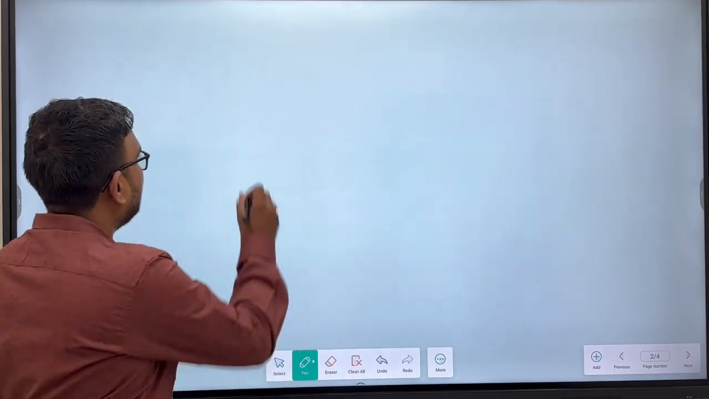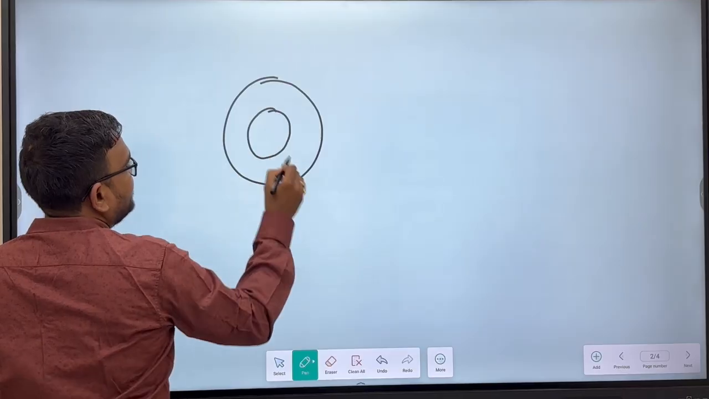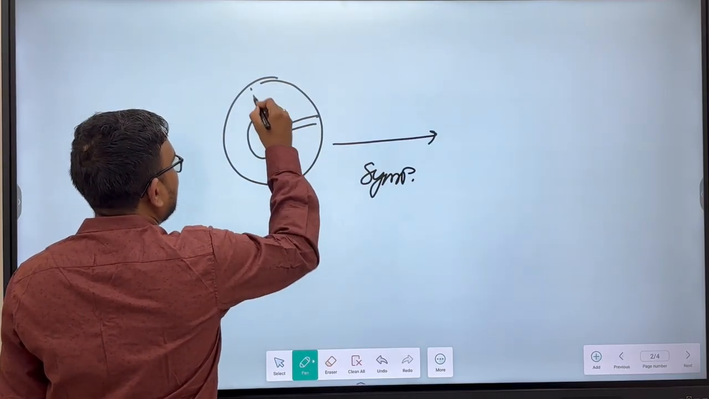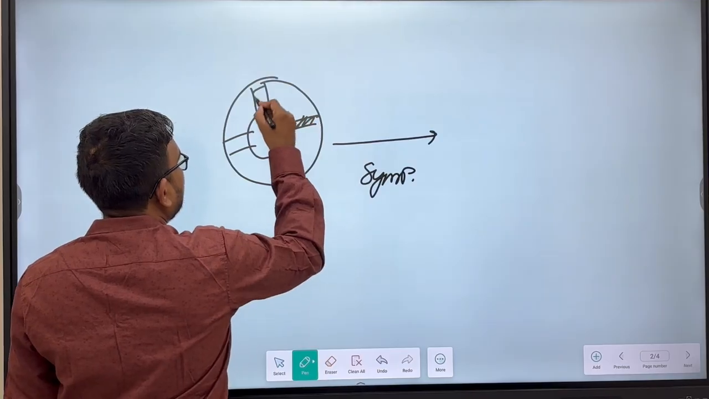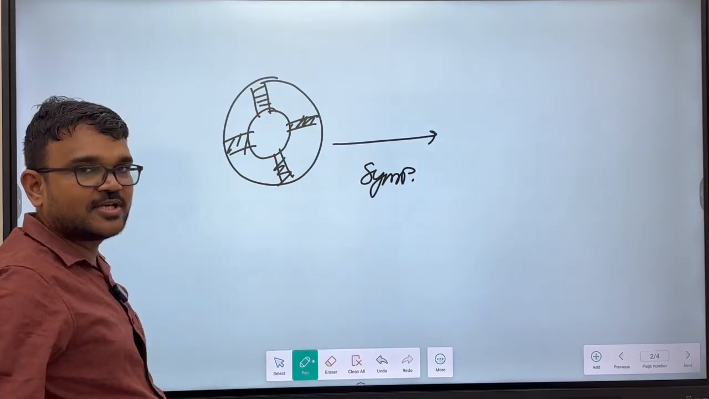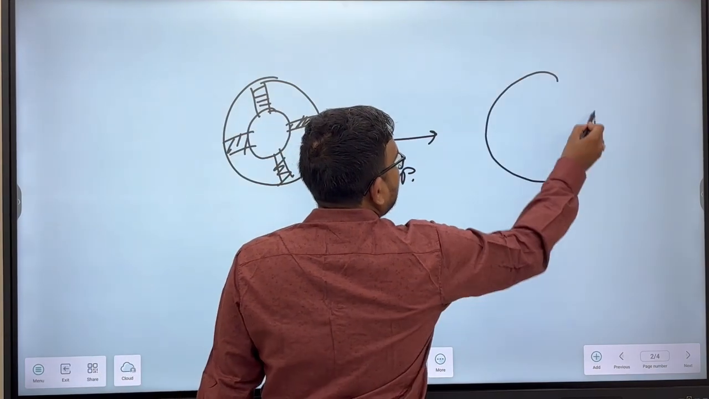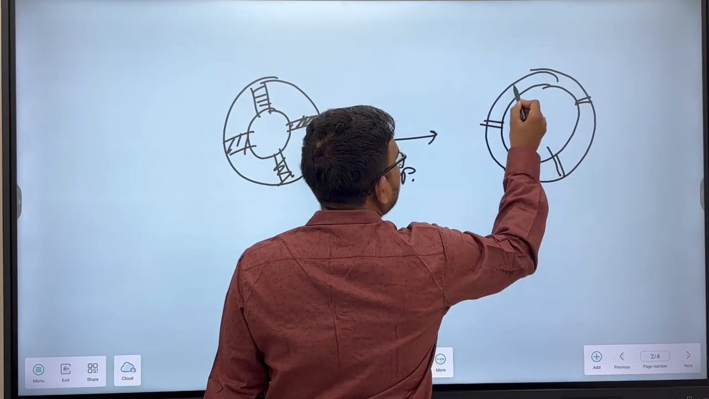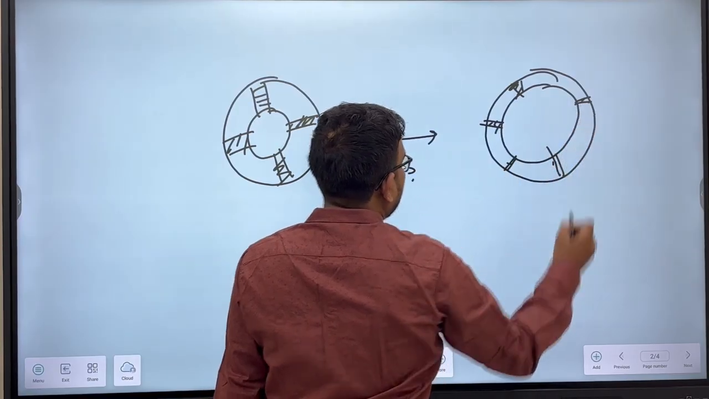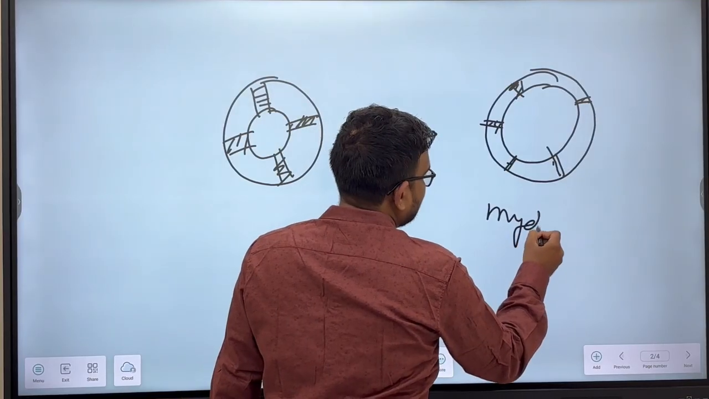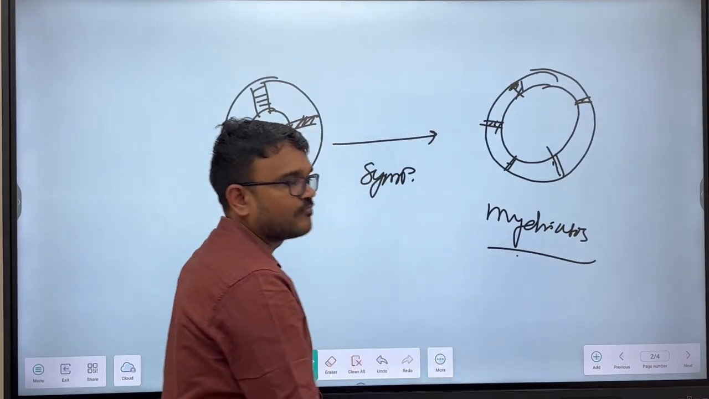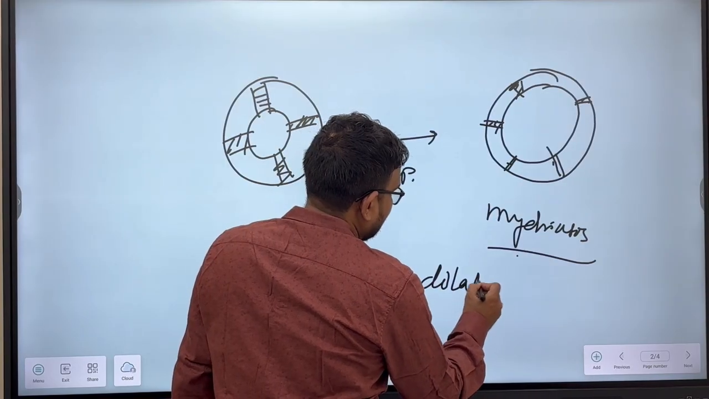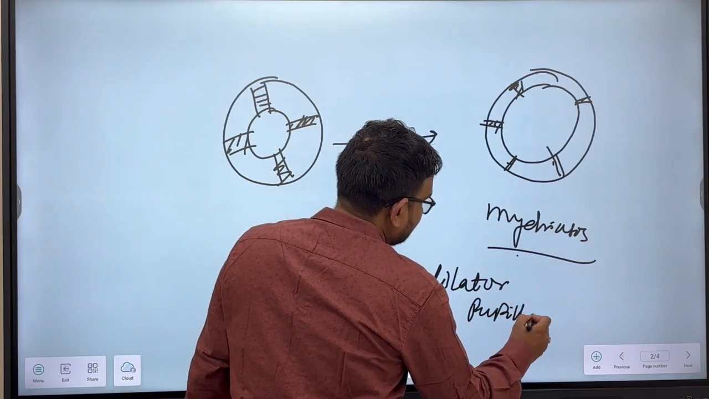The opposite scenario will occur. Suppose this is a normal pupil. Whenever there is sympathetic activity, these are the radial muscles of the iris, which are arranged in a spoke-like manner. So whenever there is sympathetic activity, the radial muscles get contracted. This is called mydriasis. So these radial muscles are also called dilator pupillae.